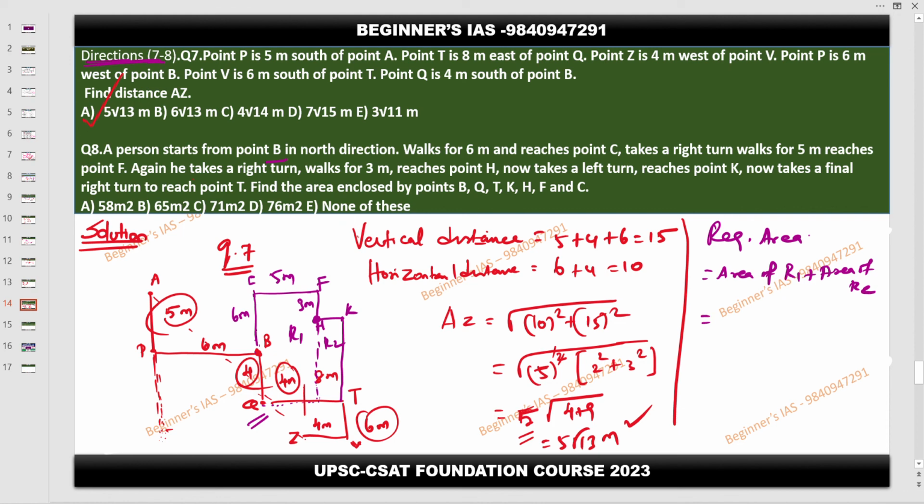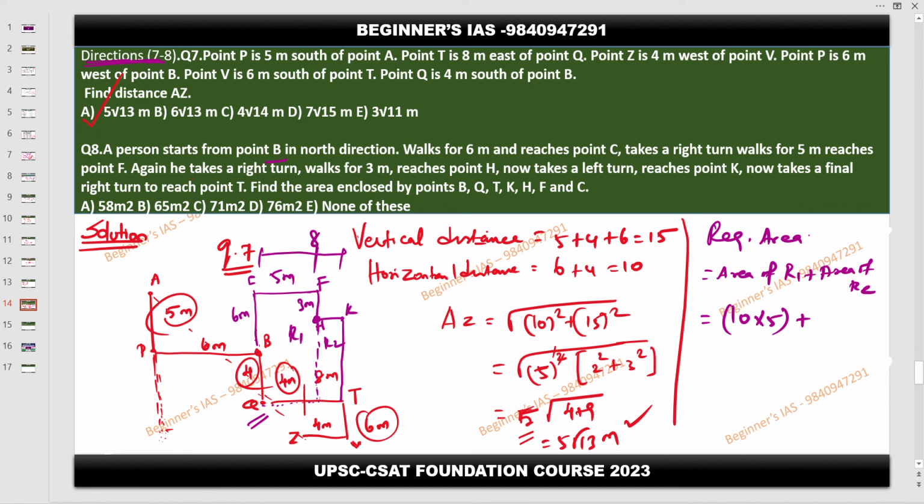What is the area of a rectangle formula? Length into breadth. Here length is 10, breadth is 5. So what is the area here? Here 3 into 7. Understood how 3? Total is 8. Here 5, total is 8.